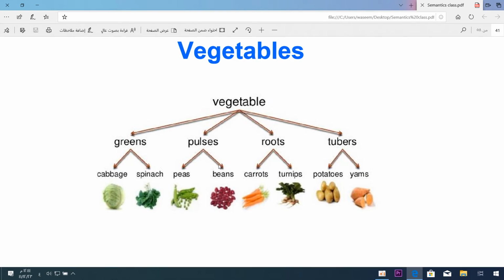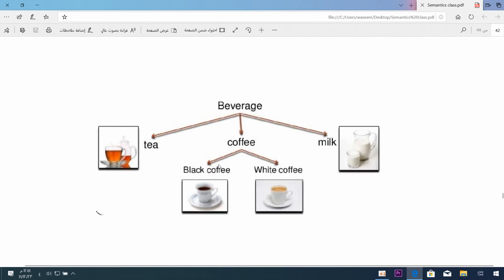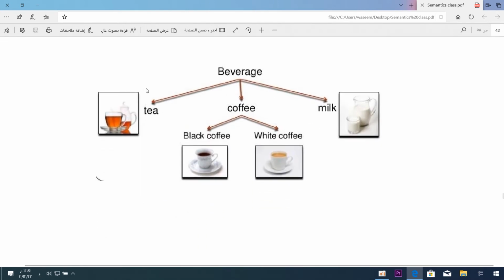Now we talk about beverages or drinks. Beverage means a drink. Remember, if I want to classify hot drinks, cold drinks, and soft drinks, the group can be wider and wider, including other food items or drink items. Beverage is included in the larger term, food. Tea is a kind of beverage, coffee is a kind of beverage, milk is a kind of beverage, but coffee is a kind of hot drink or hot beverage.